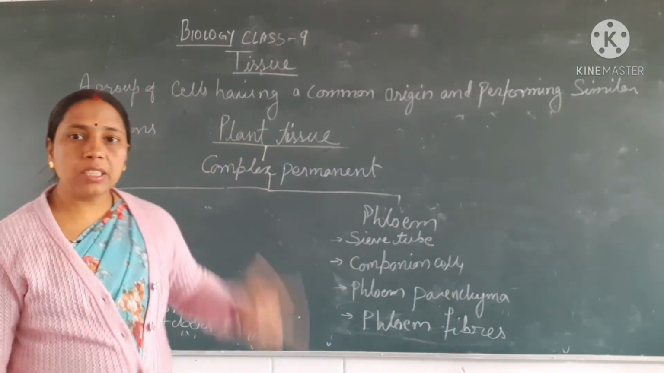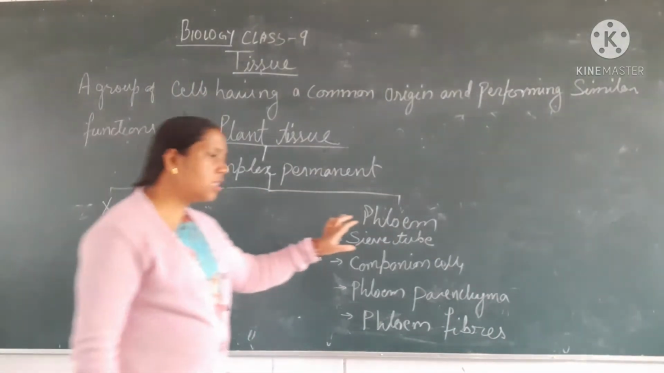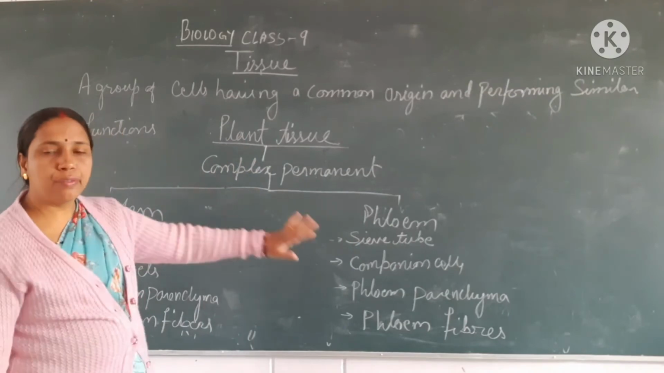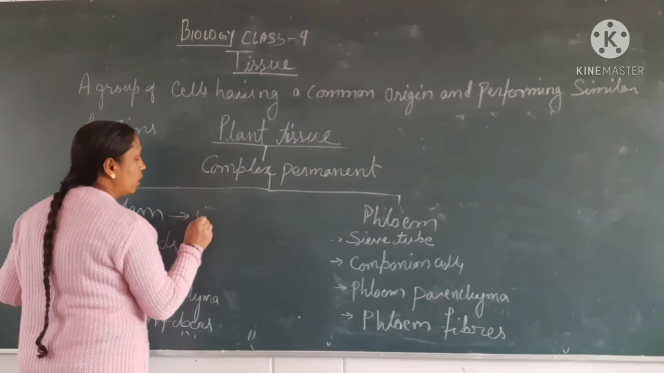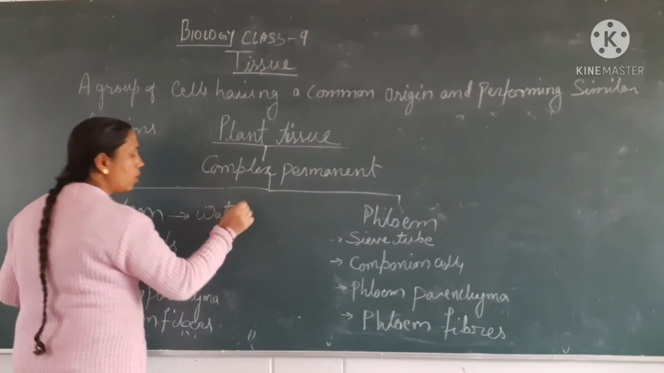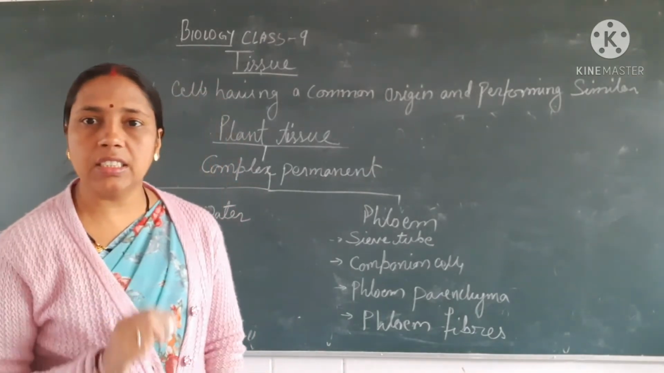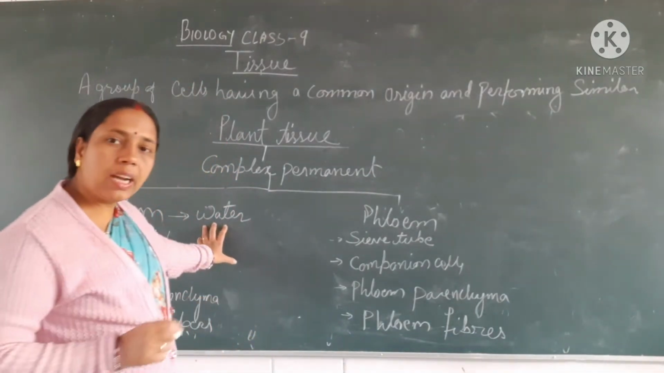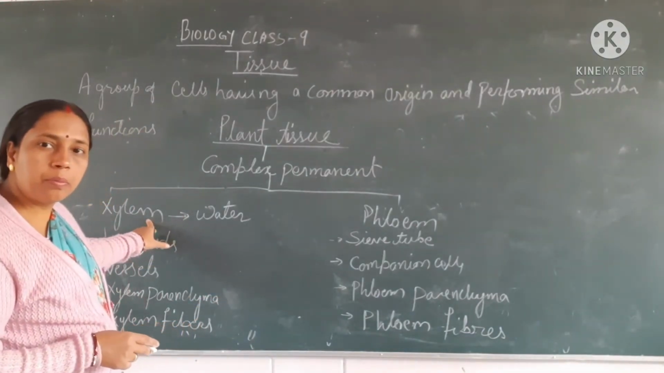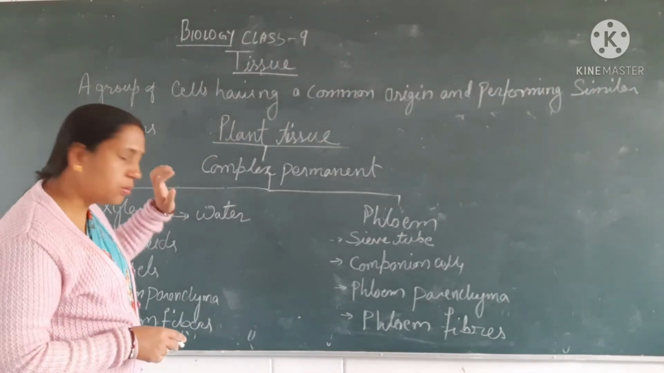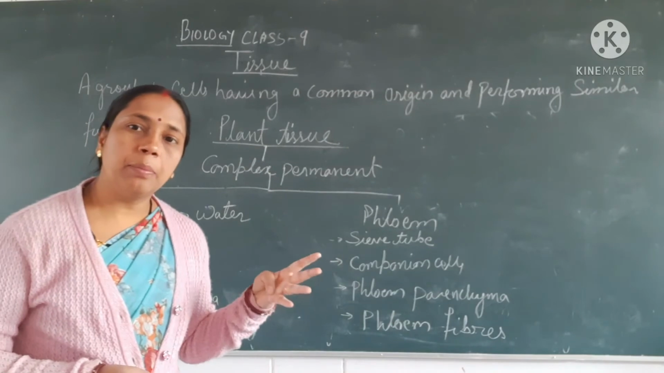Okay. Now complex permanent tissues are mainly of two types. First one is xylem, second one is phloem. Xylem and phloem, right? Now xylem is responsible for conduction of water and minerals from the roots to the shoot of the plant. Each and every part of the plant, water and minerals are being transported with the help of xylem, complex permanent tissue.